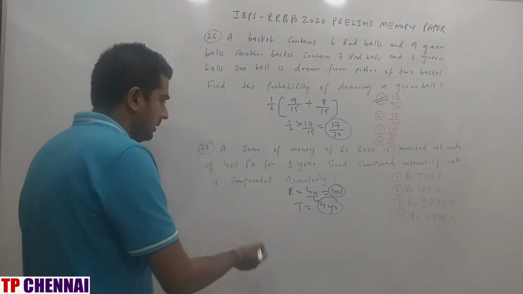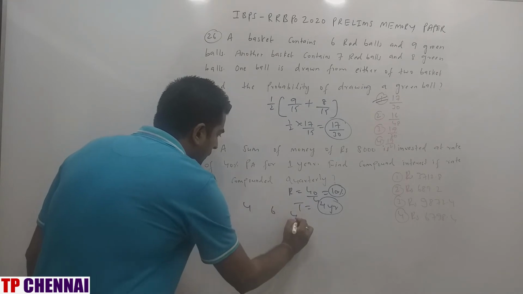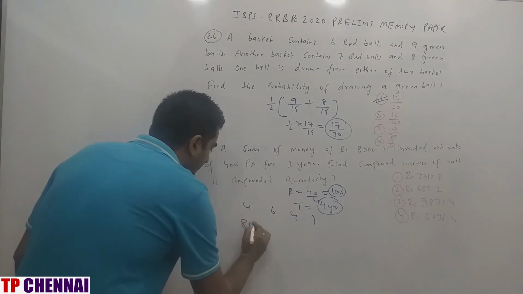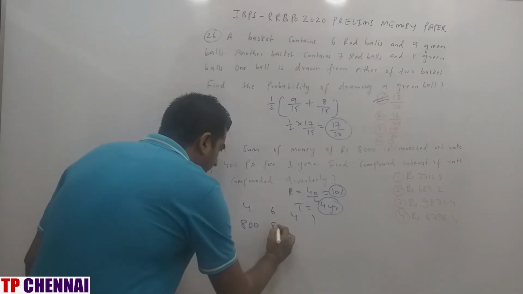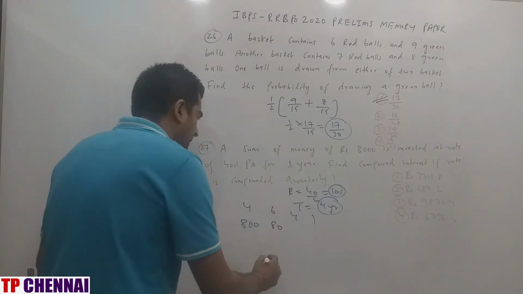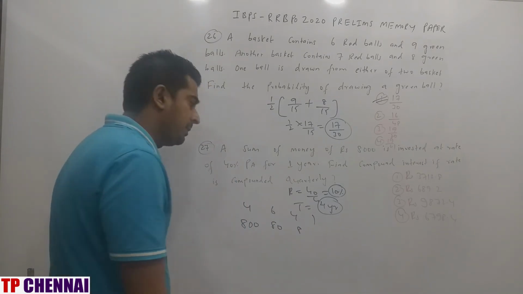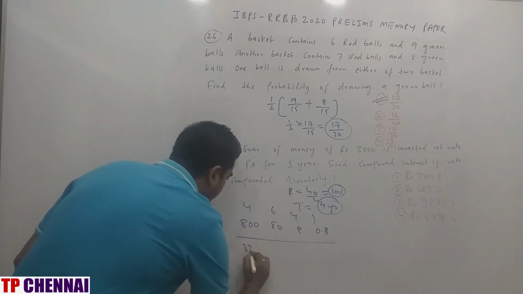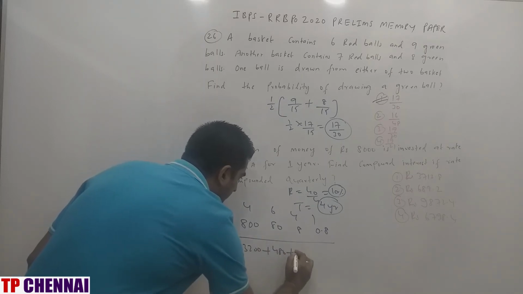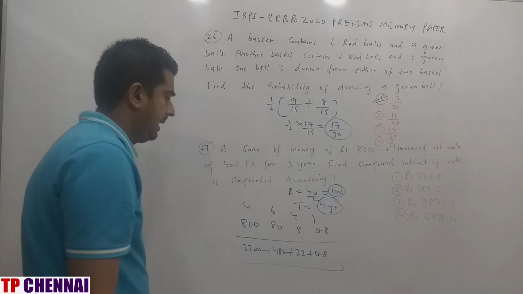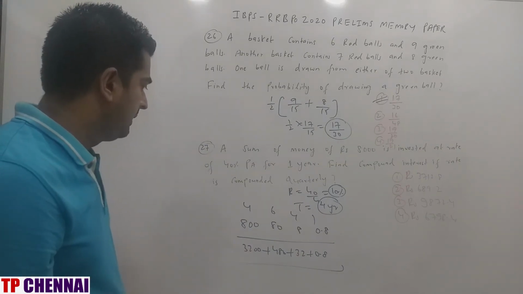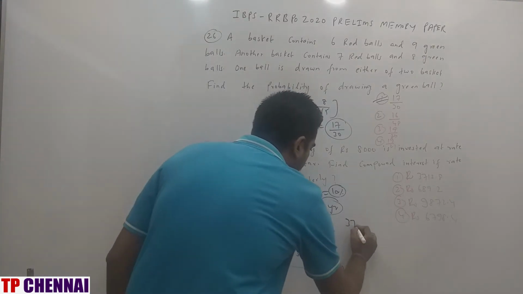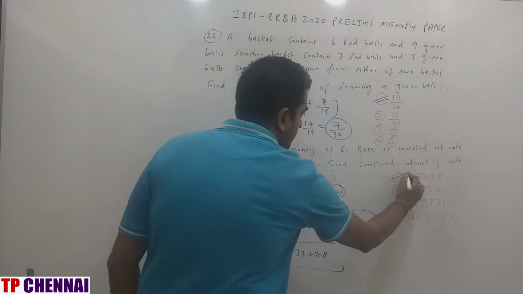Now to calculate for 4 years, the code is there, right? 4641. Very simple one. 10% of 8,000 is how much? 800. Again 10% of 800, 80. 10% of 80, 8. 10% of 8, 0.8. Multiply this one. 3200. Plus this is 480 plus 32 plus 0.8. Add all the values. 3680 plus 32 is 3712 plus 0.8 is 3712.8, which is nothing but the first option.